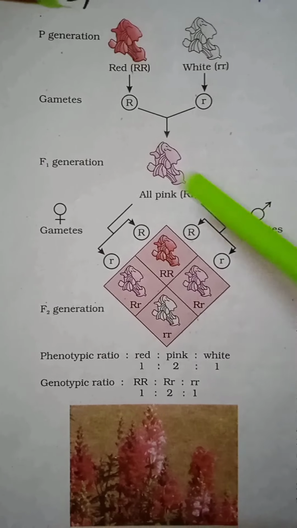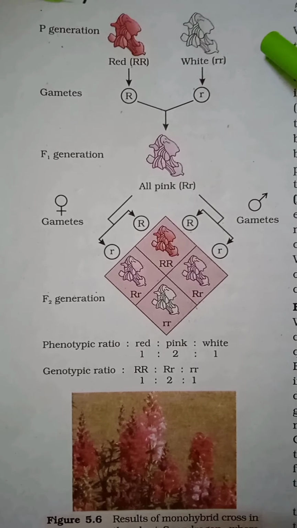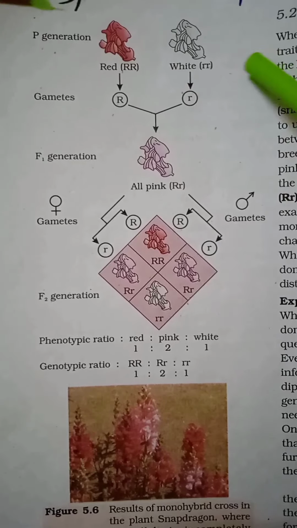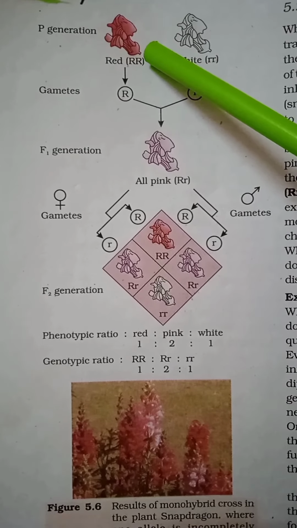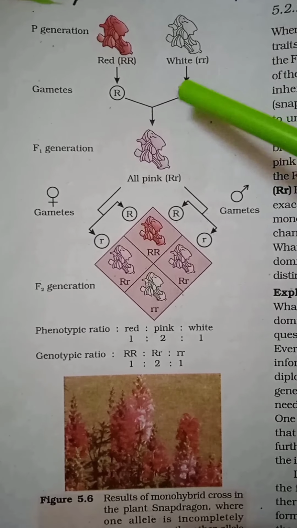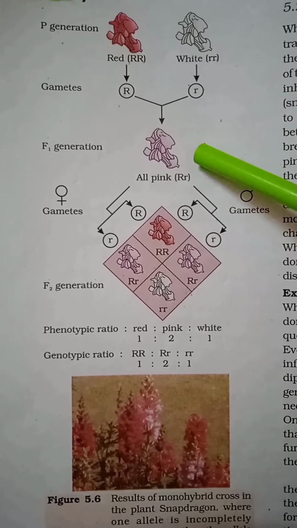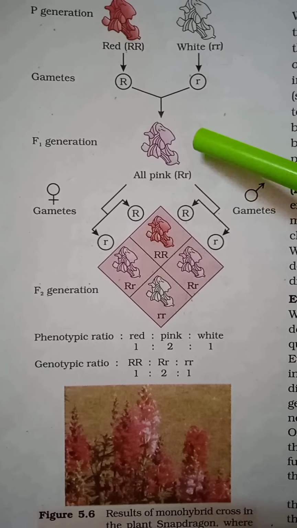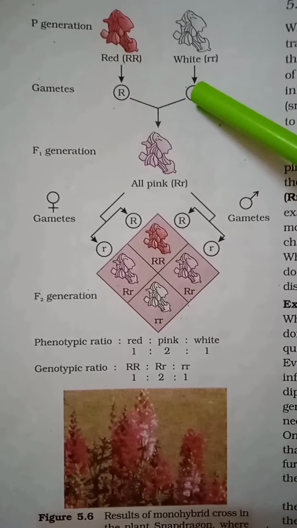As we can see here, this is the parental generation, in which this is the red flower and this is the white flower. The genotype of the red flower is capital RR and the genotype of the white flower is small rr. The gamete which we get from the red flower is capital R and from the white flower is small r. When we cross them, we get the F1 generation, which is pink color flower, which has the genotype capital R and small r. It is incomplete dominance as the F1 generation is in between both the parents.